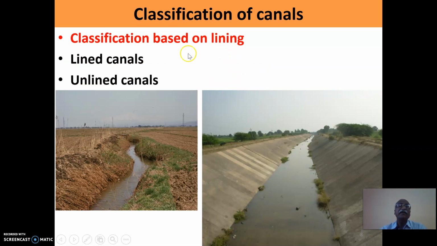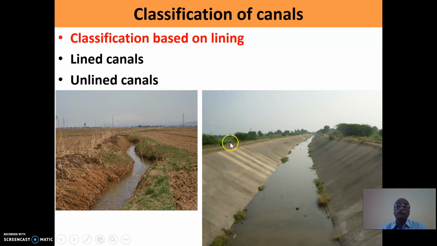Based on the lining, the canals can also be classified as lined canal or unlined canal. The lining is the phenomenon of protecting the canal perimeter with impervious material. Impervious material might be concrete, brick, stone, tiling or asphalt. The very first idea of providing the lining to the entire canal along its perimeter is to reduce the seepage losses. Because of impervious material, the losses will be reduced.